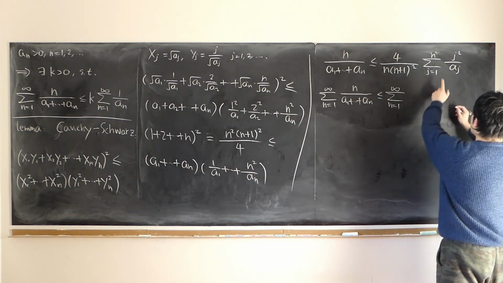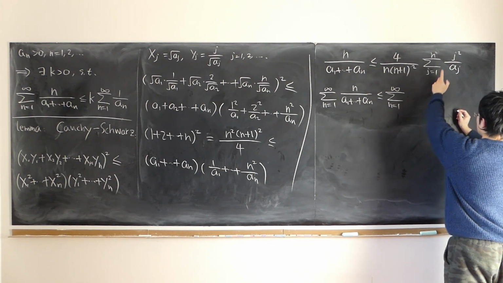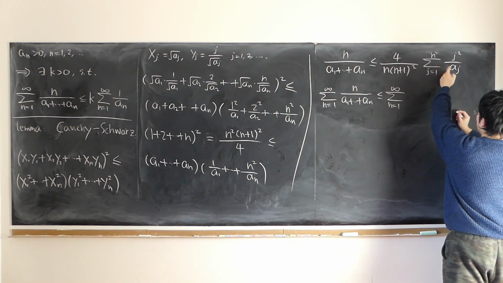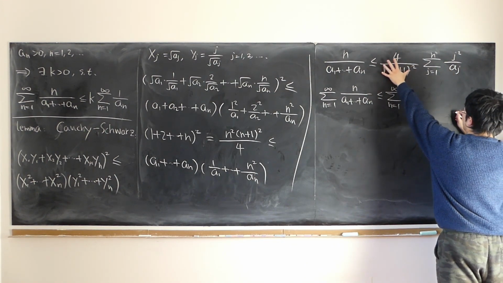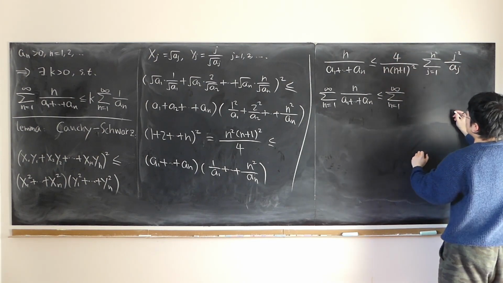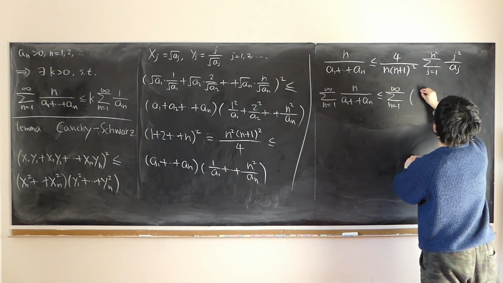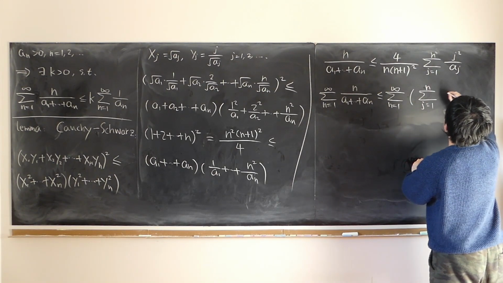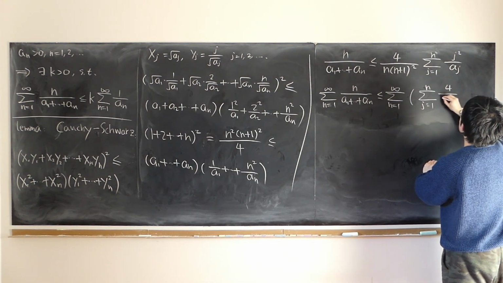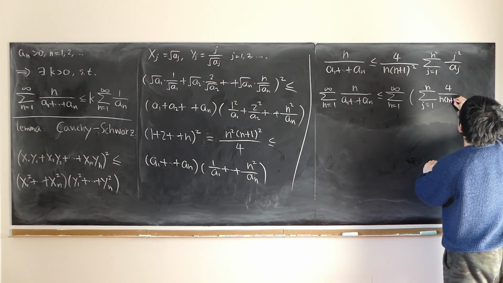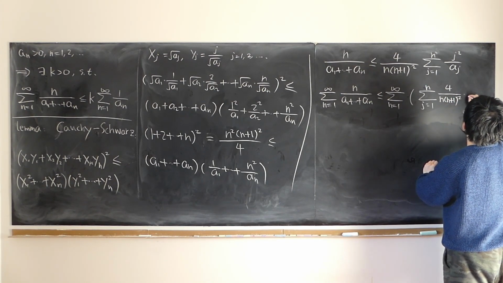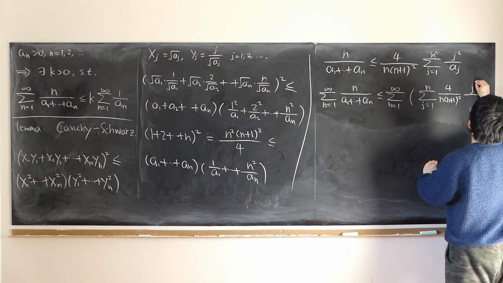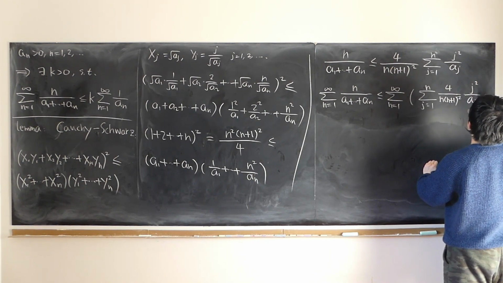In this sum, remember, j is changing and n is fixed. Therefore, we can just take this into the sum, j from 1 to n, of 4 over n times n plus 1 squared times j squared over aj.